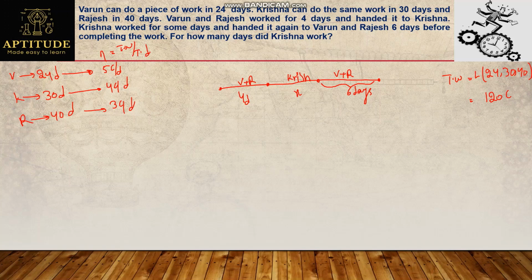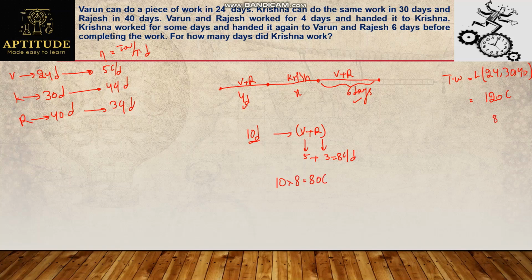Observe this now for 4 and 6, which means a total of 10 days only Varun and Rajesh worked. Find out how much they can eat. Varun can eat 5 chocolates per day, while Rajesh can eat 3, so totally they can finish 8 chocolates per day. And now what is the question? In 10 days, how many chocolates can they finish? So obviously 10 into 8, 80 chocolates.